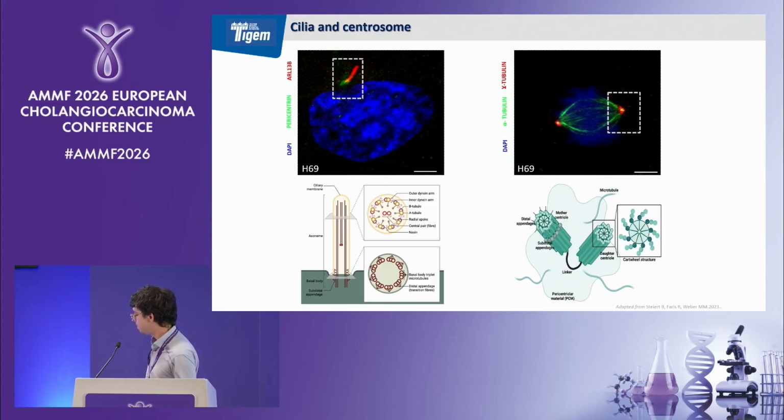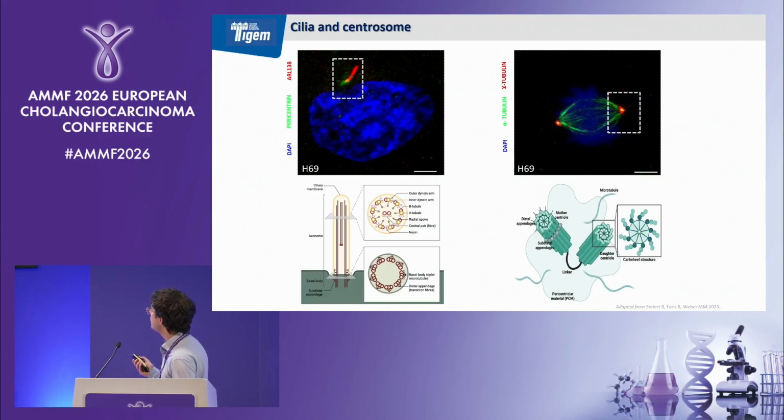On the left of the panel, we find the cilia. The cilium is an organelle that protrudes from the surface of the cells, and it is a complex structure. We find the basal body, also known as the mother centriole, the transition zone that can work as a filter, and finally the axoneme. In this work, we focus our attention on the primary cilia, so non-motile cilia.